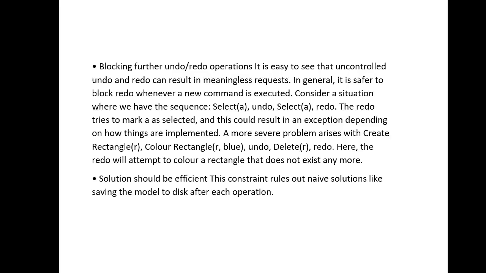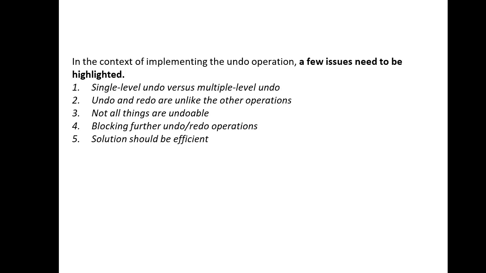A more severe problem arises with create rectangle, suppose R. Then you color that rectangle with blue color, R comma blue. Then you give undo, and then the command delete R, and then redo. Here the redo will attempt to color a rectangle that does not exist anymore. The solution should be efficient, and this constraint rules out naive solutions like saving the model to the disk after each operation. So these are a few concerns that you have to take care of at the time of implementing the undo operation.